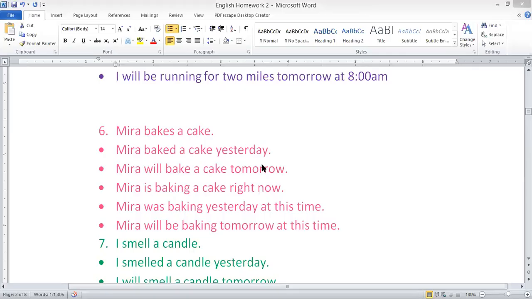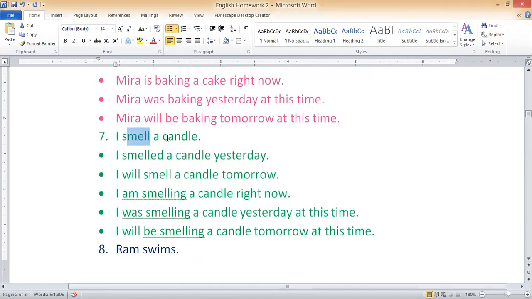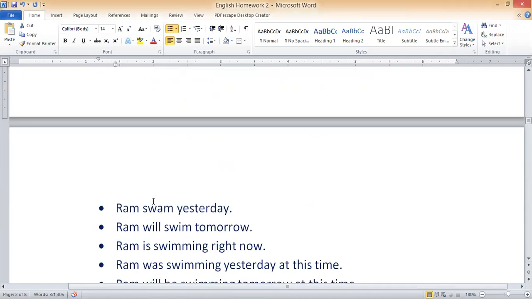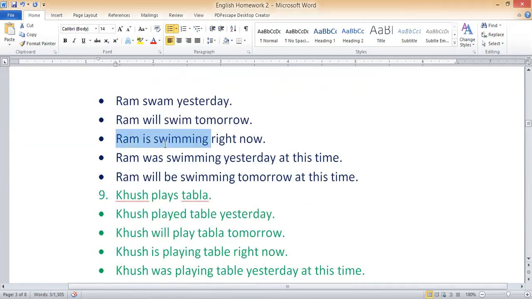So, simple future tense. Mira will bake a cake tomorrow. Not "Mira baked a cake", that is wrong; Mira will bake a cake. It means it will happen in the future. I smell a candle, but in future I will smell it clearly. Ram is swimming, but in future Ram will swim. You got my point? It's simple.